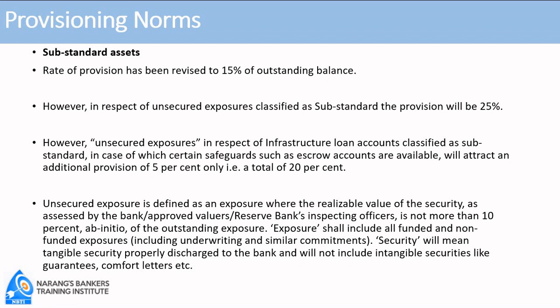So it will be classified as NPA. In that case, the branch manager may not like to declare it as loss asset because he is sure that Narang will pay up once he is reminded. So it will be unsecured exposure. So instead of 15% provision, because the value of security is much less, we'll make a provision of 25%.